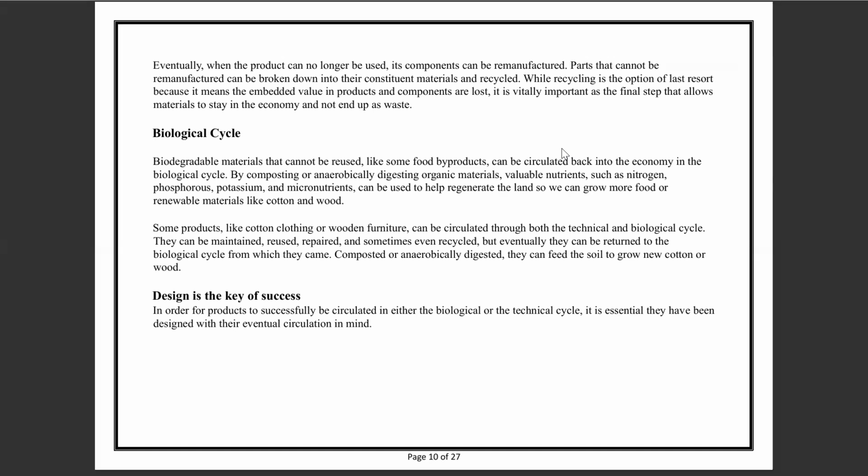Some products like cotton clothing or wood furniture can be circulated through both the technical and biological cycles. They can be maintained, reused, repaired, and sometimes even recycled, but eventually they can be returned to the biological cycle from which they came. Through composting or anaerobic digestion, they can feed the soil to grow new cotton or wood. In order for a product to be successfully circulated in either the biological or technical cycle, it is essential that it has been designed with its eventual circulation in mind, and this is the key to success.